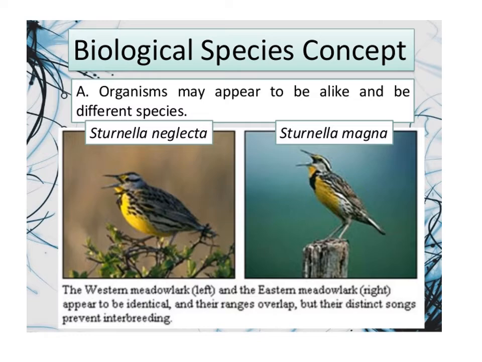An example for the biological species concept is Sturnella neglecta and Sturnella magna, and it's because of the distinct songs that they produce, which prevent interbreeding between these two species. So when it becomes reproductively isolated, it is known as a species. But all organisms in a species should be able to reproduce among themselves, producing fertile offspring.